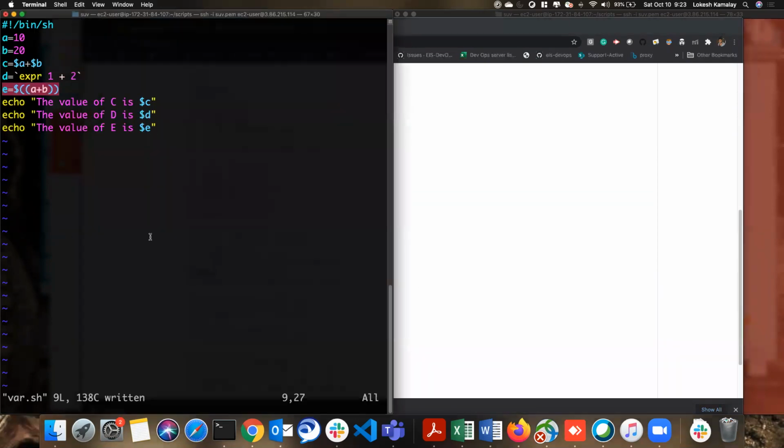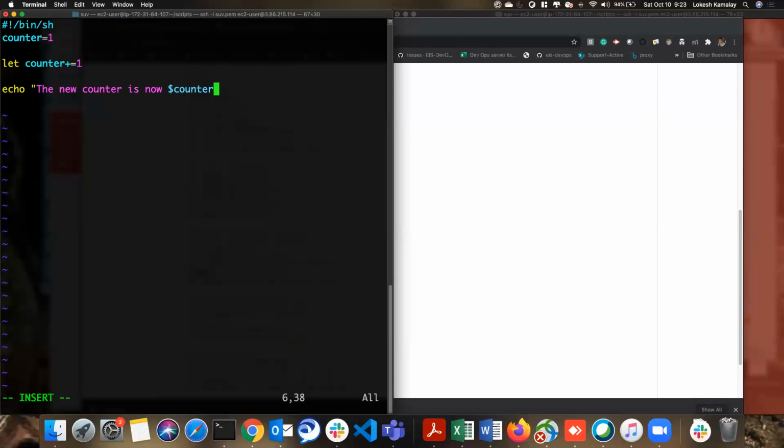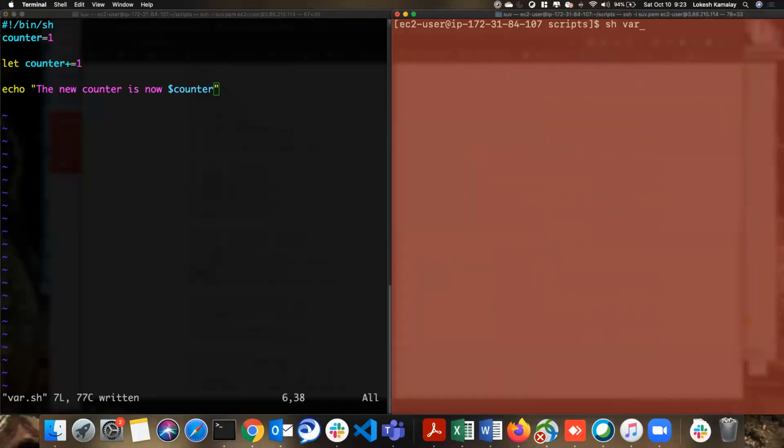So if you want to add more, let's suppose, I'm just removing this one. Let's suppose I have a number, maybe the counter is equal to 1. Now I want to add one to this counter. I would say let counter plus equals 1. And then let me print the counter. The new counter is now $counter. Now let me clear this and then run the file.